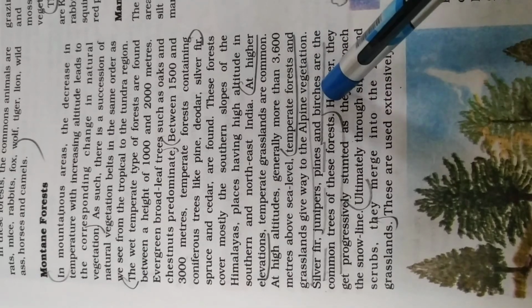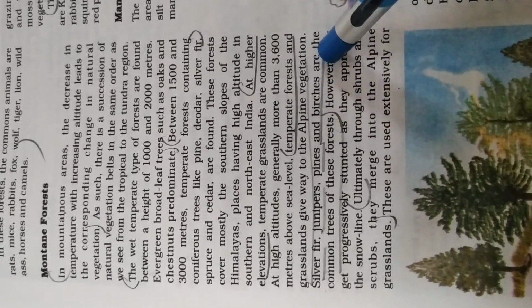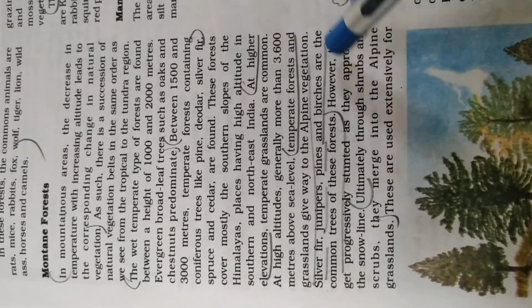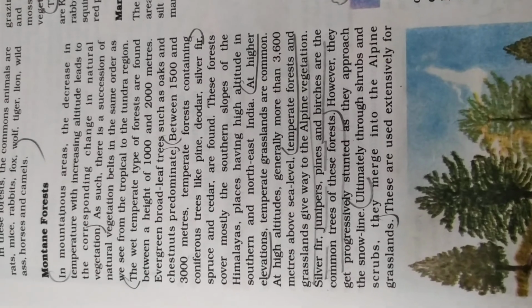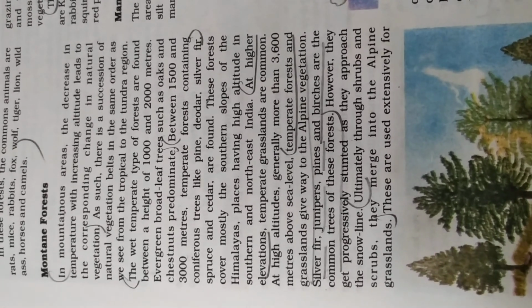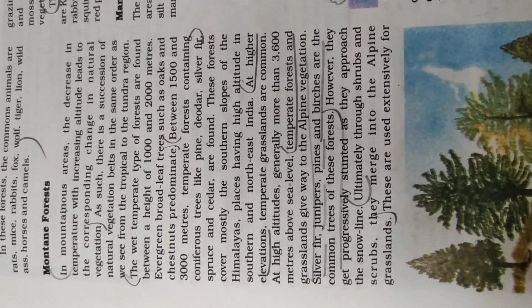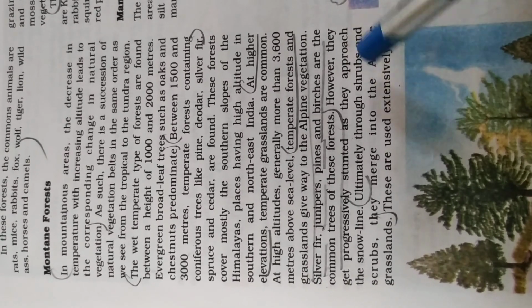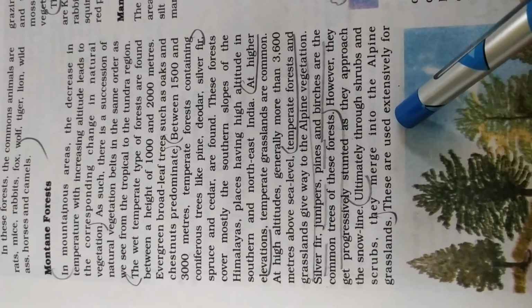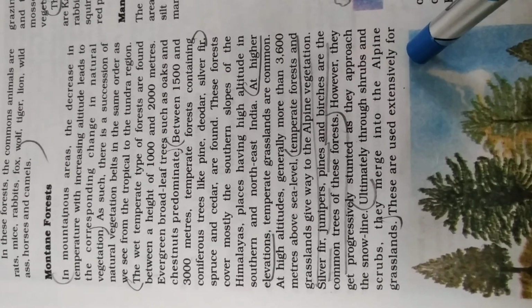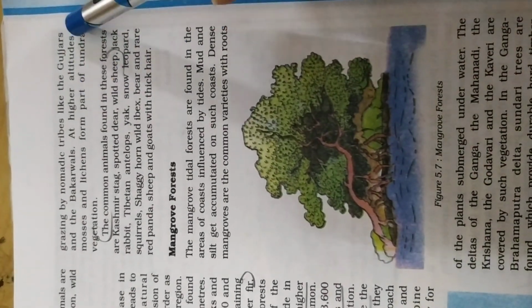Temperate forests and grasslands give way to alpine vegetation. Silver fir, junipers, pines and birches are common trees that are found there. However, they get progressively stunted as they approach the snow. When they reach the snow line, the height gets reduced, they become of small height, and the leaves also get reduced into a very needle-like shape. Ultimately, through shrubs and scrubs, they merge into the alpine grasslands. These are very small grasslands, used extensively for grazing by nomadic tribes like Gujars and Bakarwals.